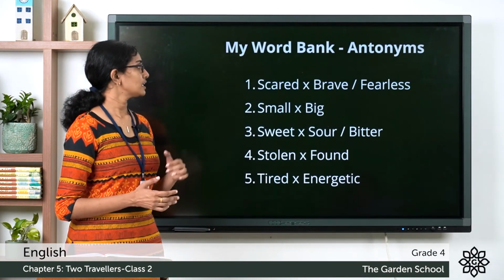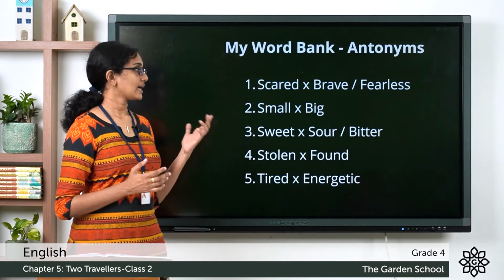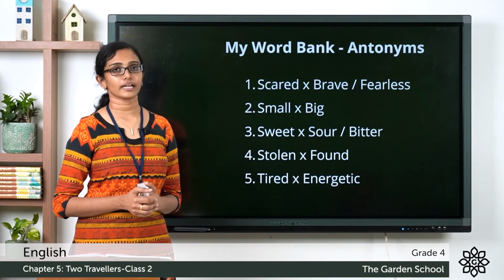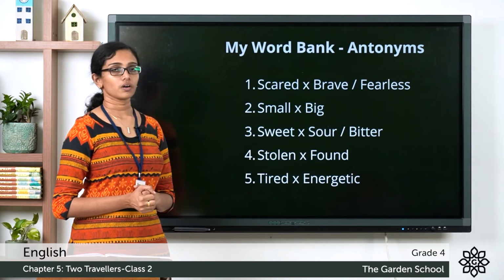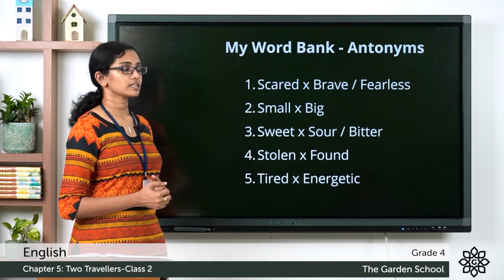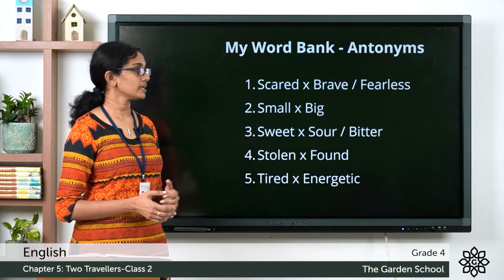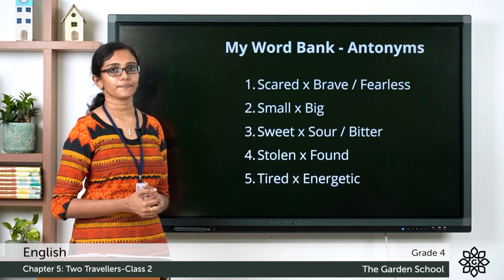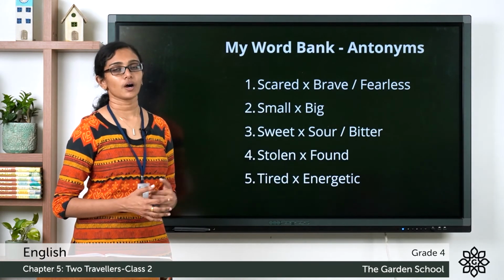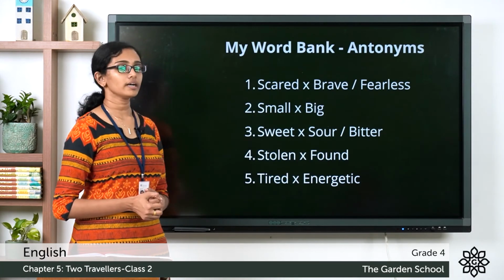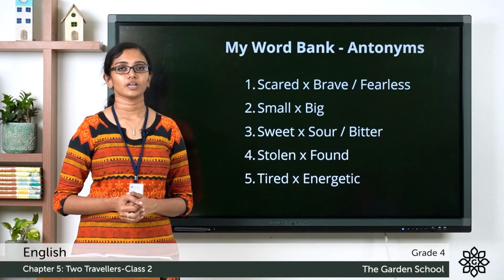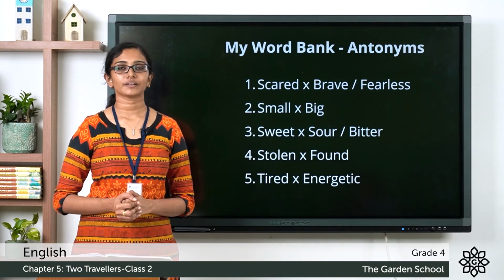The first one, scared. The antonym of scared can be either brave or fearless. Then small. The opposite is big. Sweet. The opposite or the antonym can be sour or bitter. 4. Stolen. The antonym is found. And 5th one, tired. The antonym is energetic. Hope you are clear with all this.